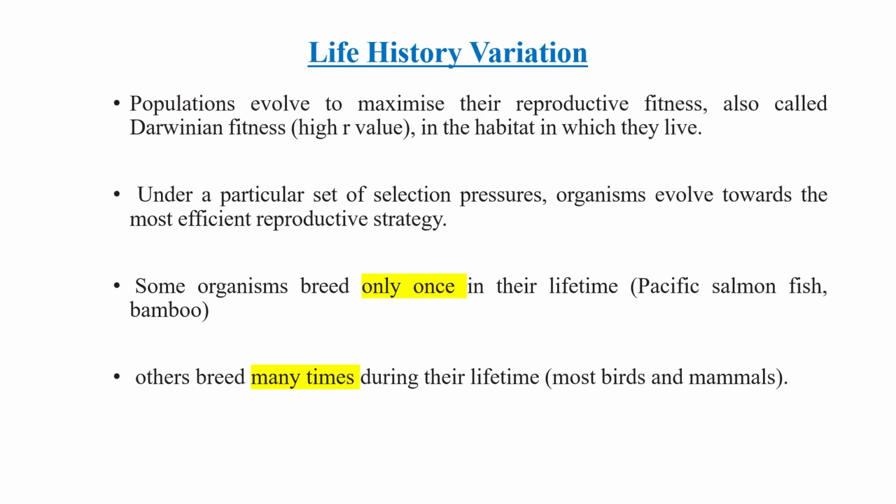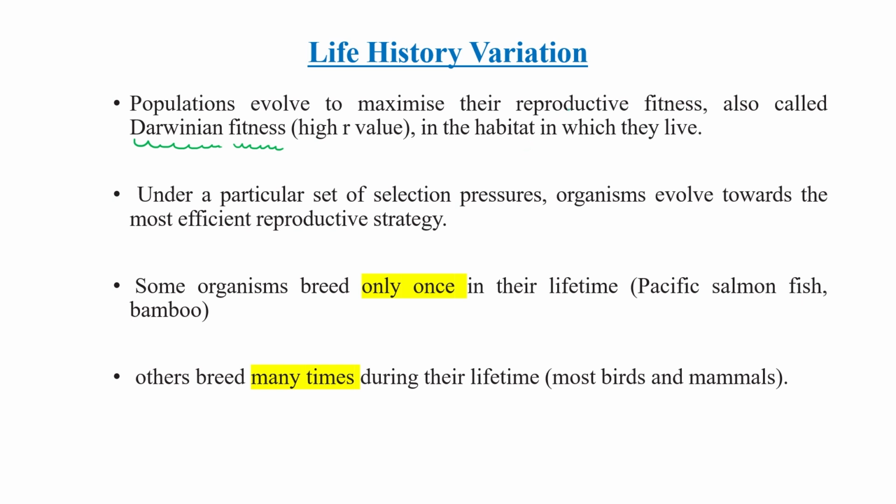Now let's discuss life history variation. As you know, populations evolved to maximize their reproductive fitness, also called Darwinian fitness, or high R value, in the habitat in which they live.